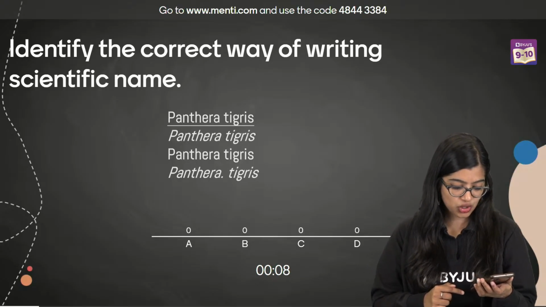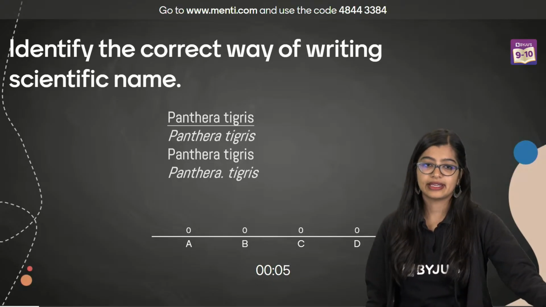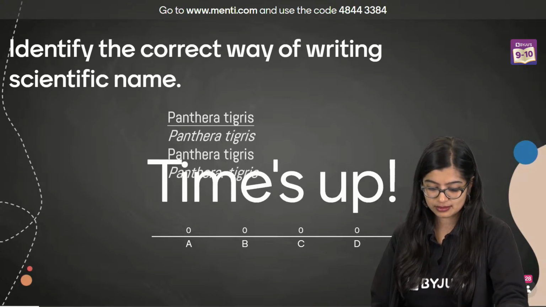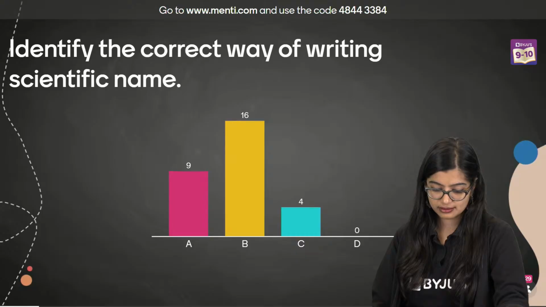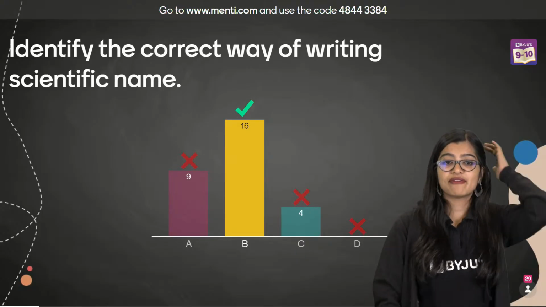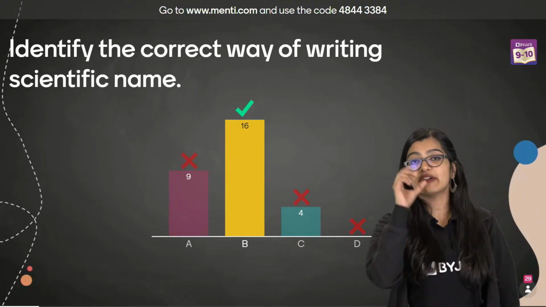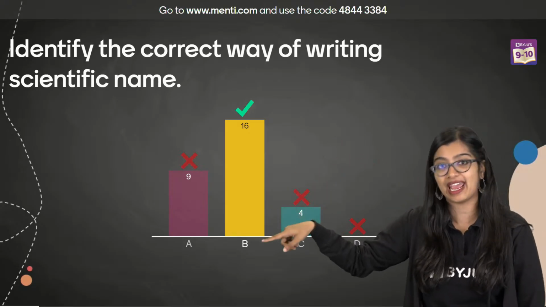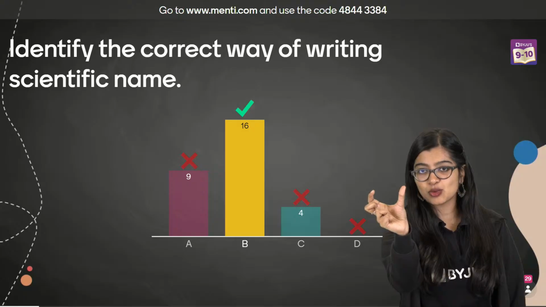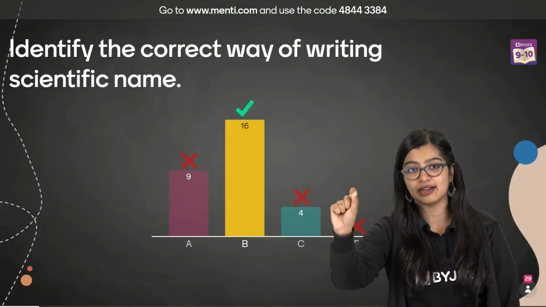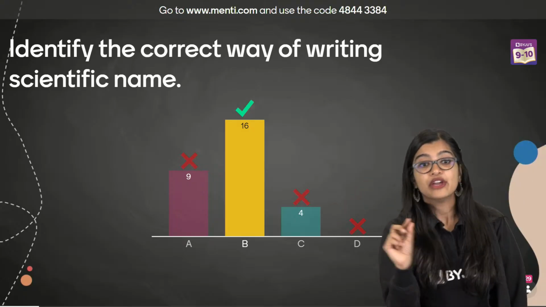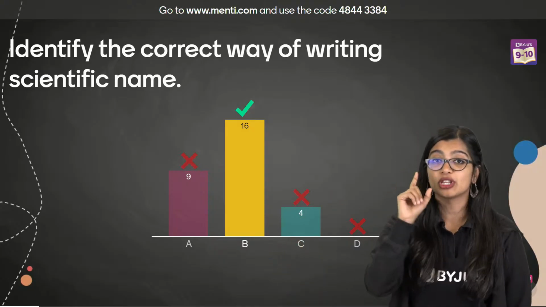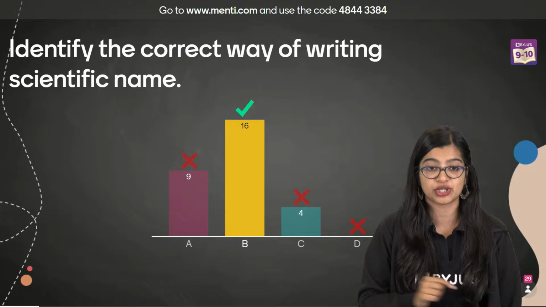All right, everyone. Quickly, quickly. Very good, everybody. So if you see, when you talk about option A, those of you who voted for option A, Panthera tigris was written, but the whole thing was underlined. And we know that we should not do that. We need to underline genus name and species name separately, right? So that is the correct way of writing. Correct answer is option B.